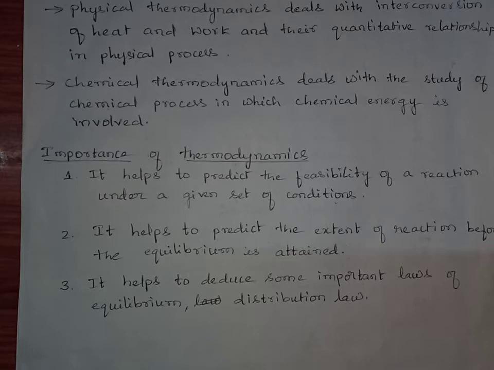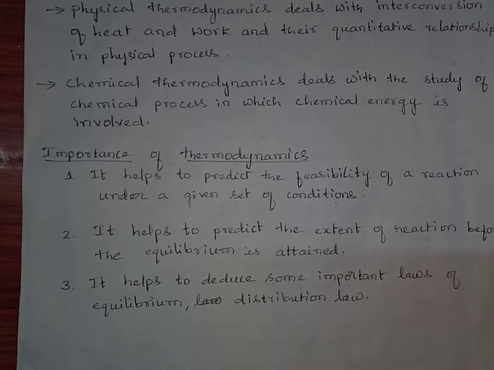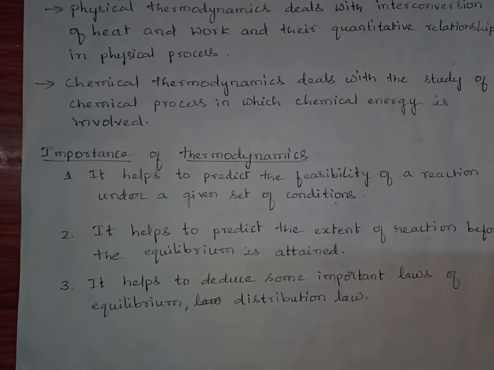Second, it helps to predict the extent of reaction before equilibrium is attained. Extent means how much reactant is converted into product before reaching equilibrium. At equilibrium, the concentrations of the reactants and products remain constant. So, to reach that equilibrium, how much of the reactant is converted into product can be predicted by thermodynamics.